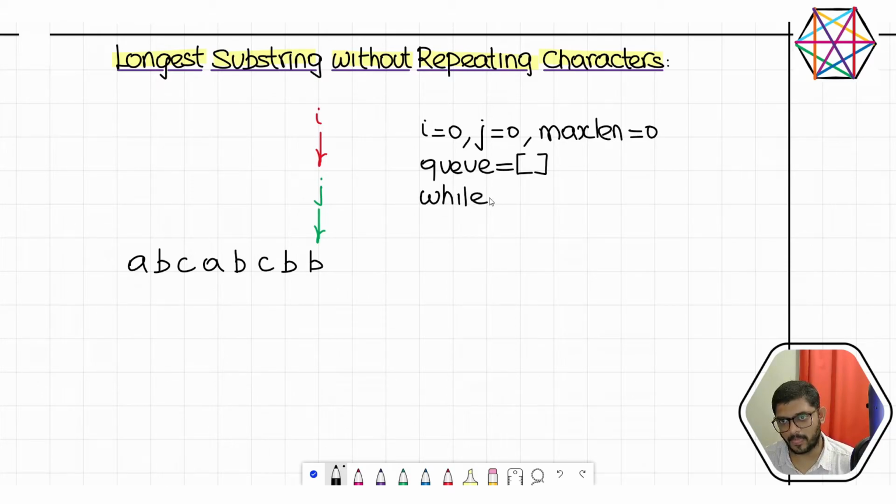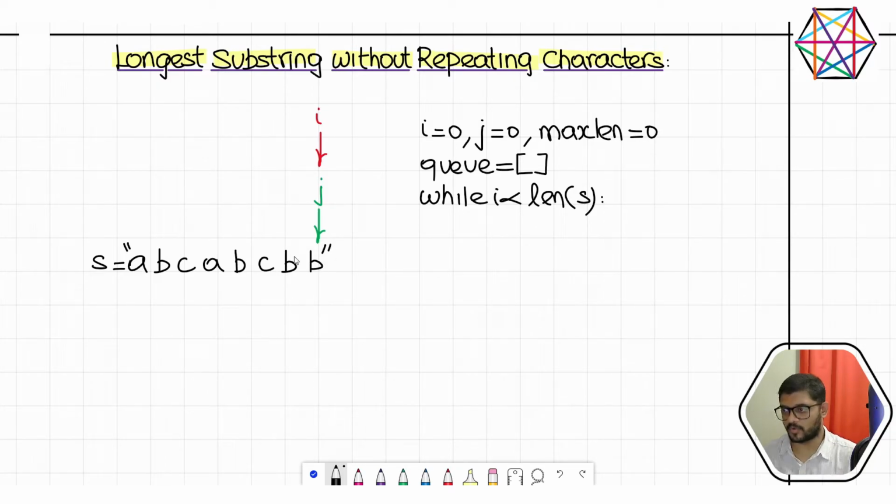While i is less than length of the given string. By the way, s is the name of the given string. So while i is less than length of s, because when this condition fails, then we know that we have completely scanned the string; the left pointer i has completely scanned this entire string from left to right.